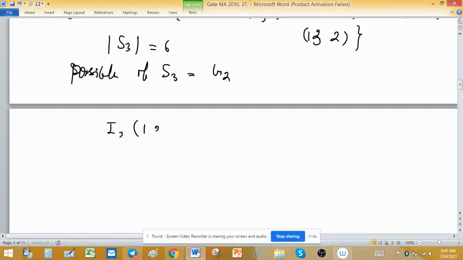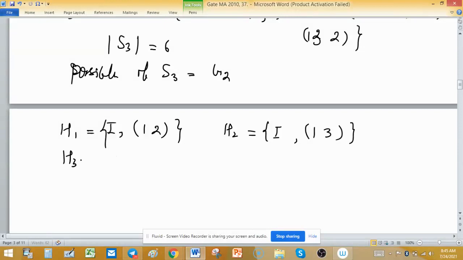So the identity and one transposition, say (1 2), form the subgroup H1. H2 is the identity and the transposition (1 3). H3 is the identity and the other transposition (2 3). So these are three subgroups.